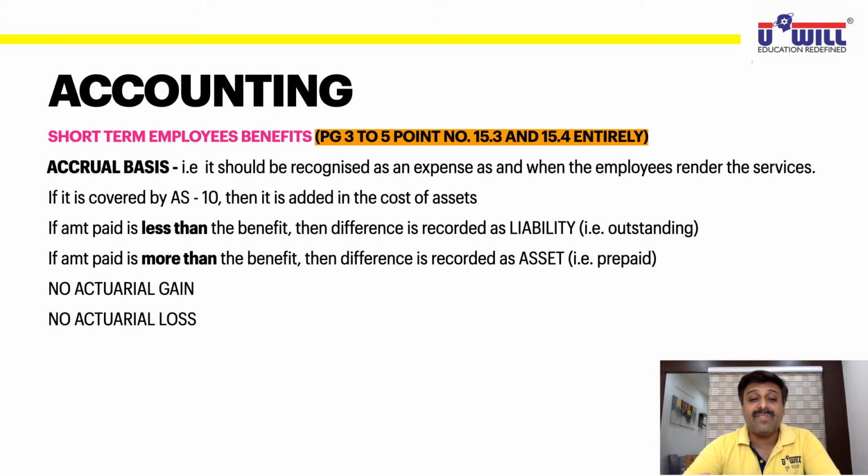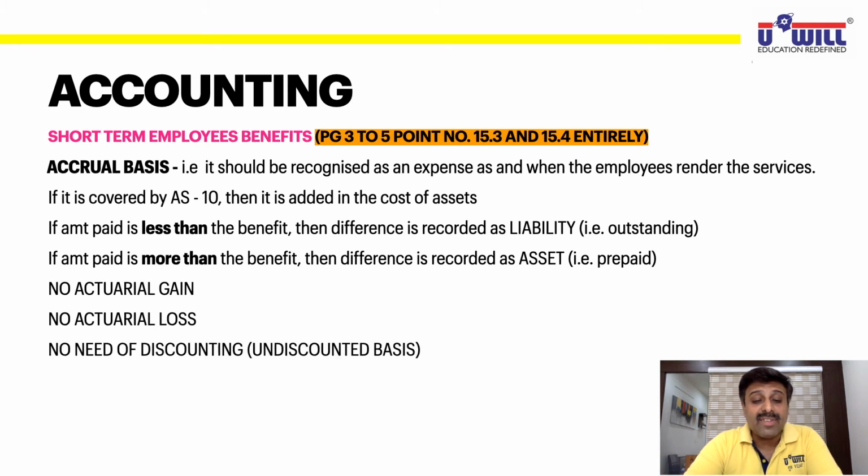Therefore, in short-term employee benefits, there is no actuarial gain, no actuarial loss, because there is no estimate done by an actuary. In long-term employee benefits, you'll find this. He makes an estimate, that estimate goes wrong. Either you land up paying more or you land up paying less. Accordingly, there is an actuarial gain or actuarial loss. But in short-term employee benefits, actuarial gain is not there, actuarial loss is also not there.